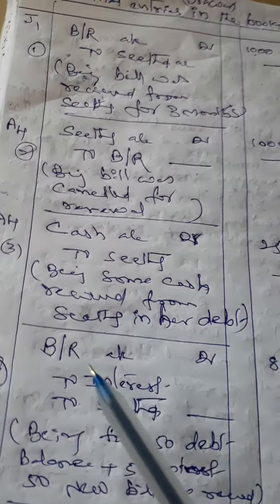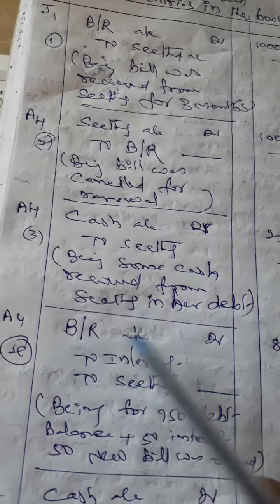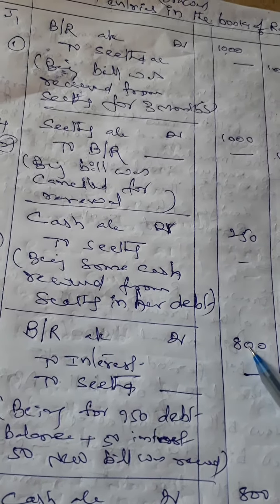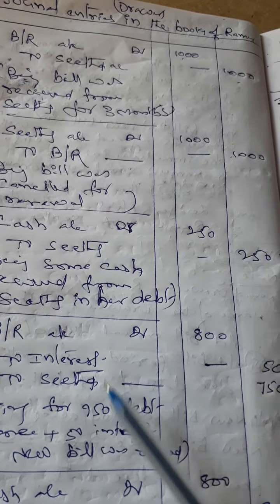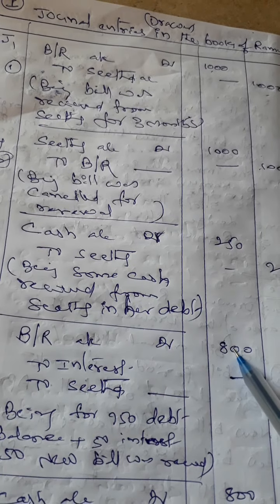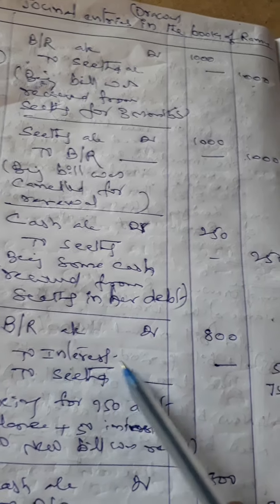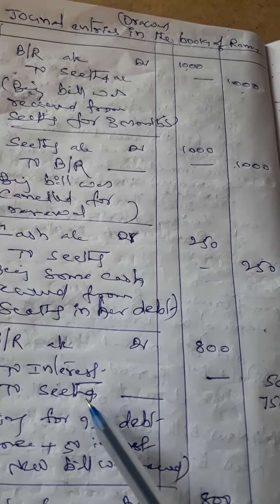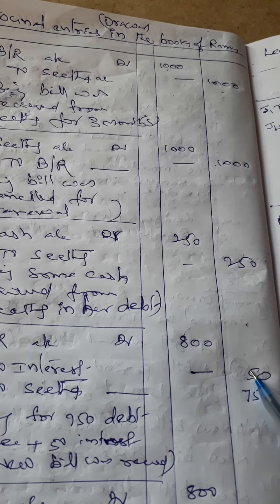In place of 750, we are now receiving, through acceptance, another new bill, the second bill. Debit the bills receivable account again. It is the second bill, amount 800. In the 800, 50 rupees is interest and 750 is the debt balance of Sita. Debit the bills receivable account 800. The 50 rupees we are collecting as interest is income. Credit the interest account 50 rupees. Credit the giver account, Sita account, 750. Sita's debt balance she was giving is 750. We are collecting interest income of 50.